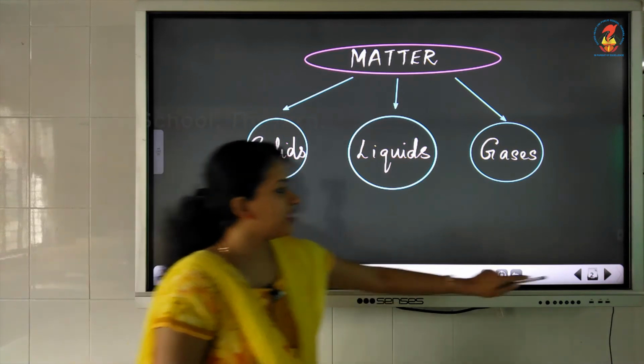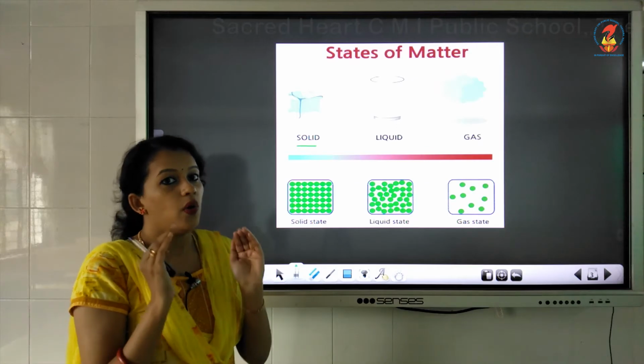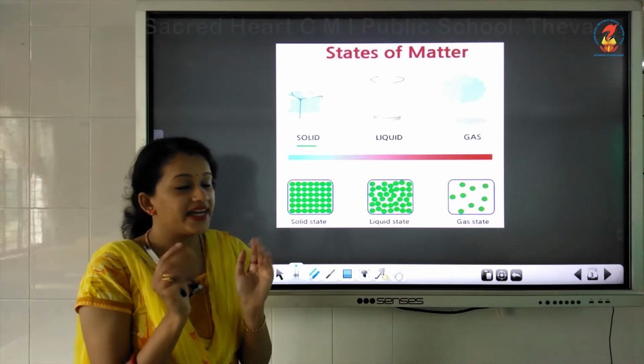And the arrangement of these particles is also different in different forms of matter. For example, in solids, the peculiarity is that the particles are arranged close to each other. That means all the particles are packed closely.